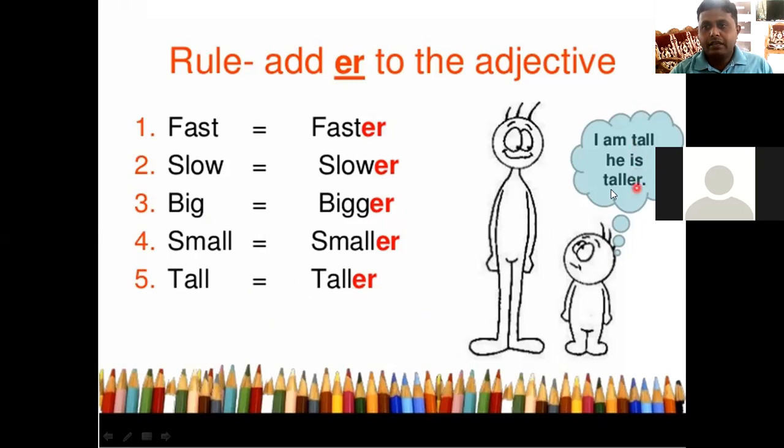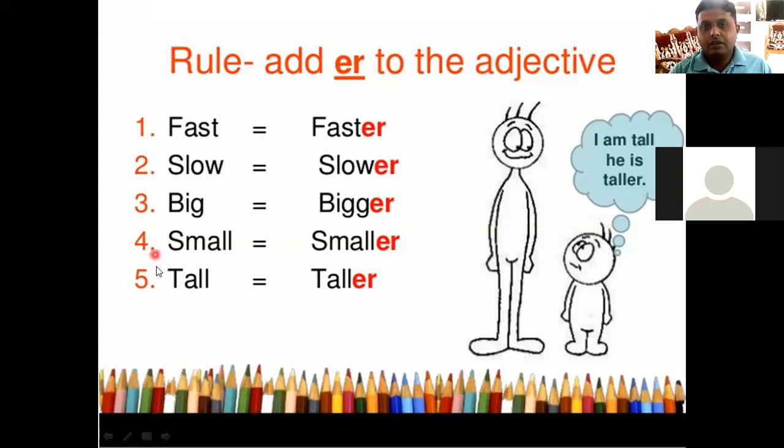I am tall, he is taller. So these forms are called comparative forms of adjectives. Generally, comparative forms of adjectives have er at the end. There are some adjectives that don't have the er suffix, and we will look at them afterwards.